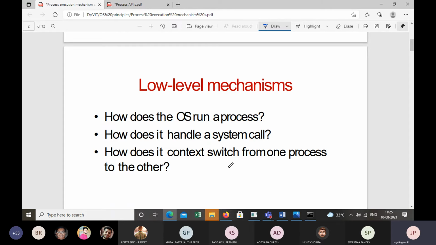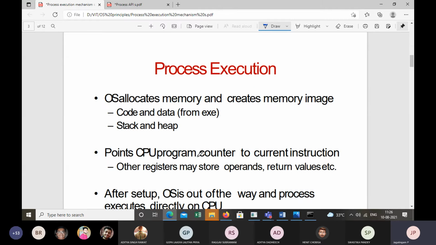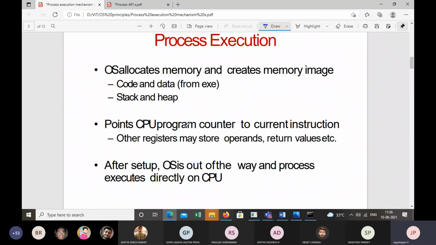In particular, we are going to understand how the operating system runs a process. What happens when we make a system call, how is this system call handled by the operating system, and what is the background mechanism when we make a context switch from one process to the other process, right? So this is what we are going to discuss in more detail. Now, the first is what happens during process execution. I have 3 points here. Can you tell me your idea of what happens during process execution?